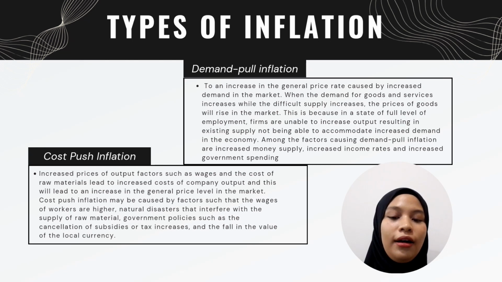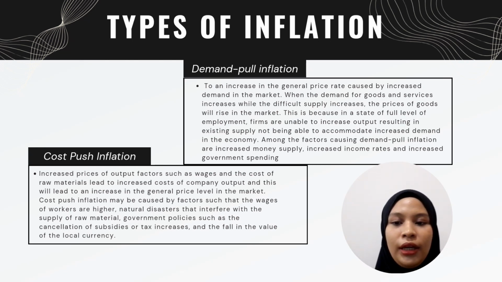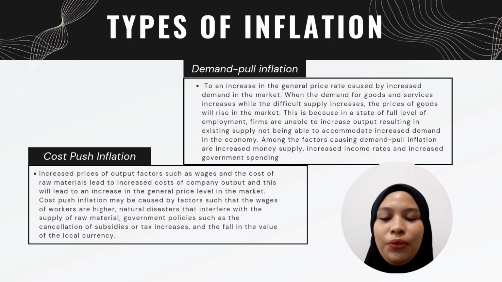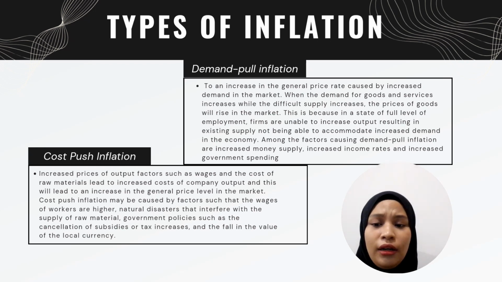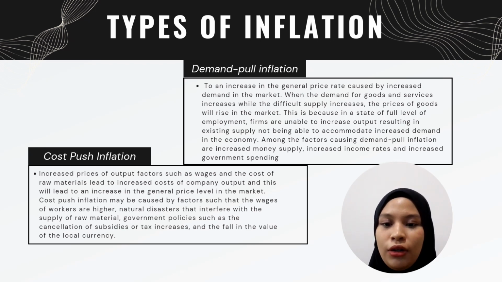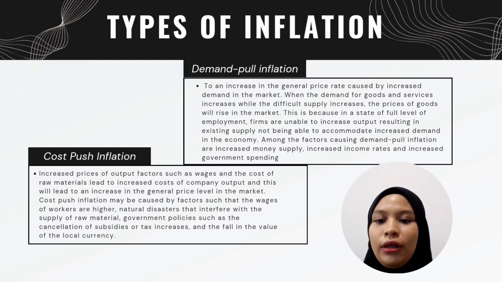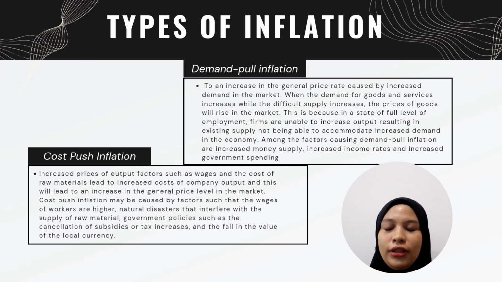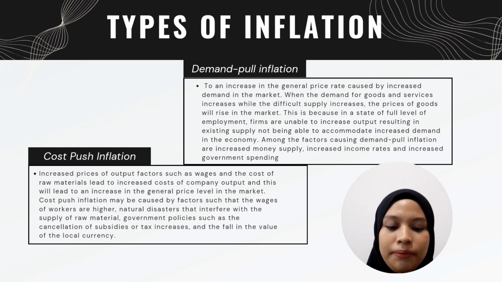So next is cost push inflation. Increased prices of input factors such as wages and the cost of raw material lead to increased cost of company output, and this will lead to an increase in the general price level in the market. So the example is chicken farmers have to feed chickens, but there are not many companies that produce chicken feed. So the majority of firms import chicken feed from foreign countries. So the increase in the price of the chicken is due to the increase of the cost.